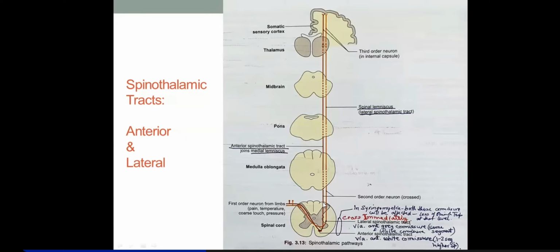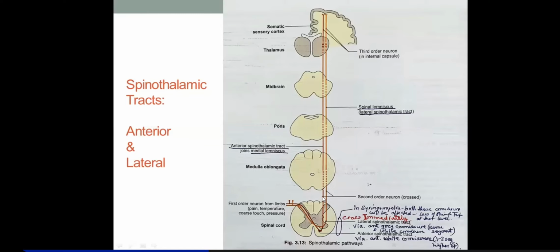Then the second order neurons ascend up and cross through the medulla, pons, and midbrain, right? Now they're traveling through the brain stem, and they're passing through the medial lemniscus. Now medial lemniscus is a broader group, in which different other fibers are also running. So you can say that the anterior spinothalamic tract is made up of second order neurons which pass through the brain stem through the medial lemniscus.